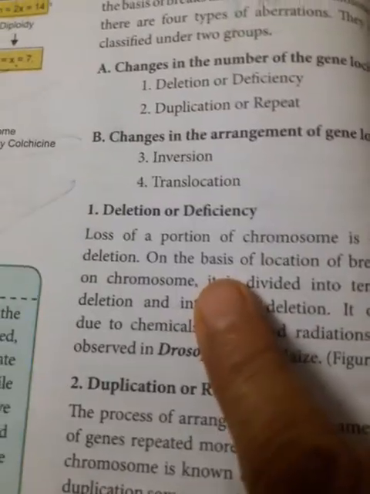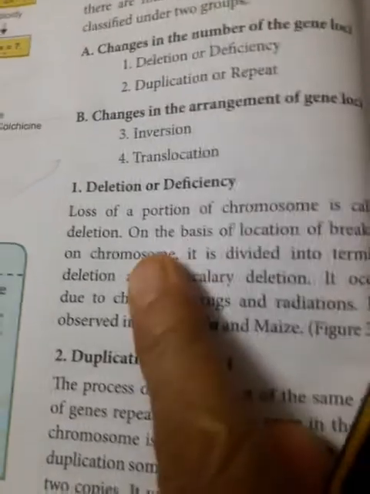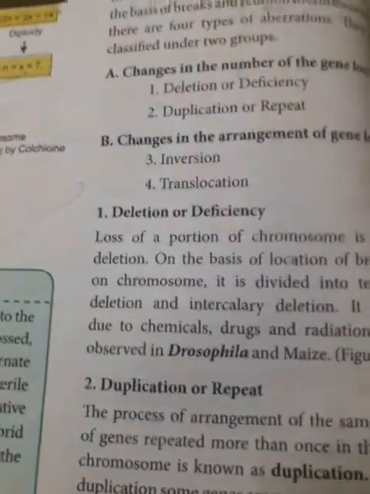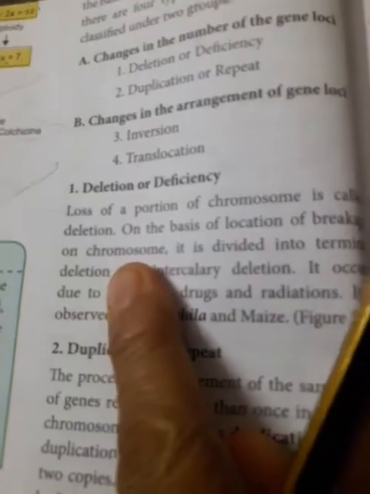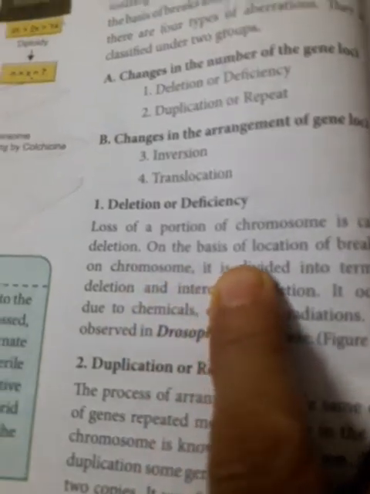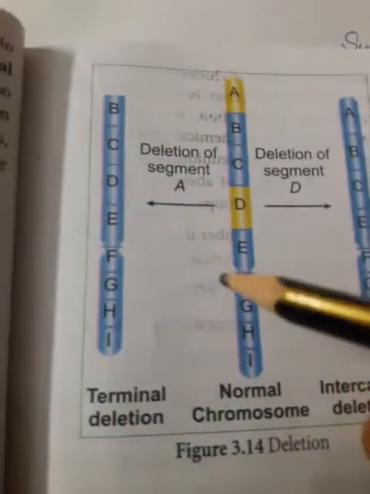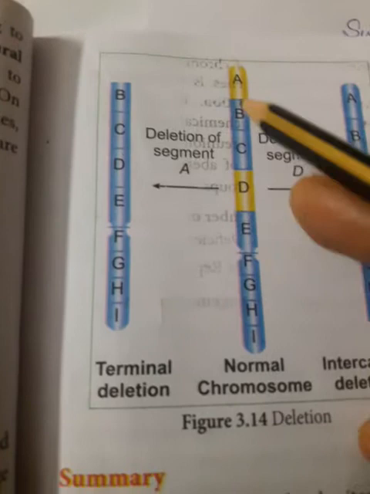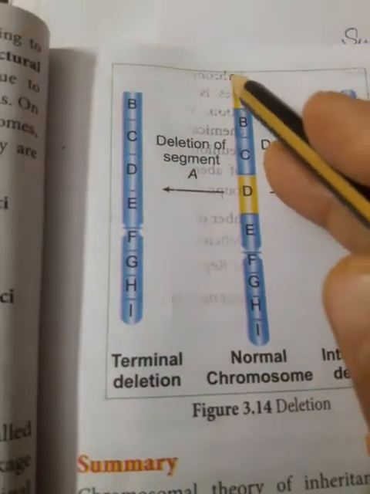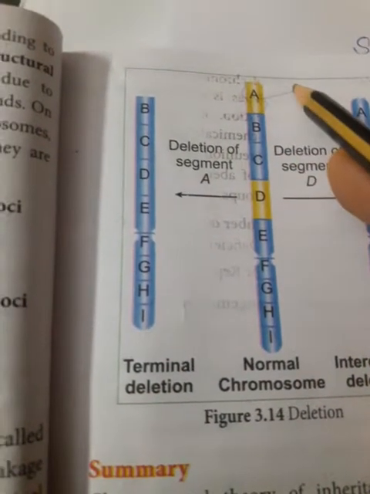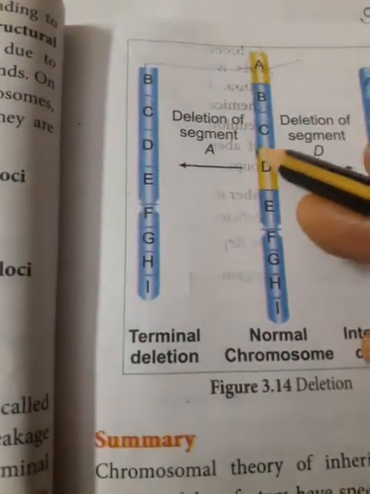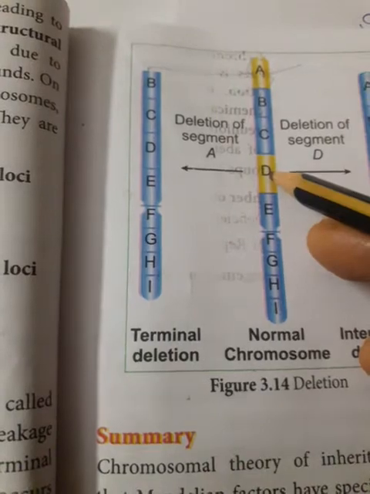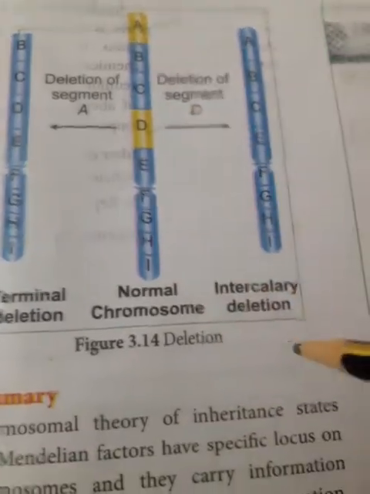So deletion is nothing but the loss of a portion of a chromosome. Deletion means deleted, removed, lost. On the basis of the location of breaking on the chromosome, it is of two types. Here you can see the diagram; this is the normal chromosome. If the terminal part of the chromosome has been deleted, it is called terminal deletion. If the intercalary part, in between, of the normal chromosome has been deleted, it is called intercalary